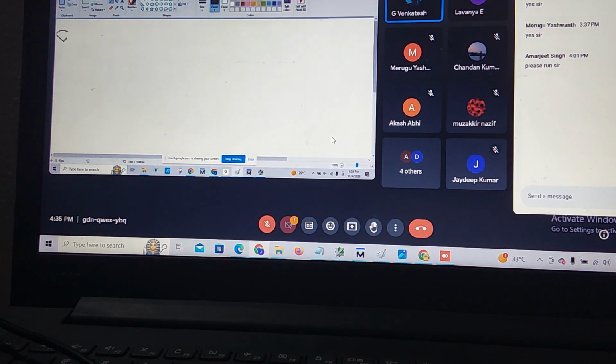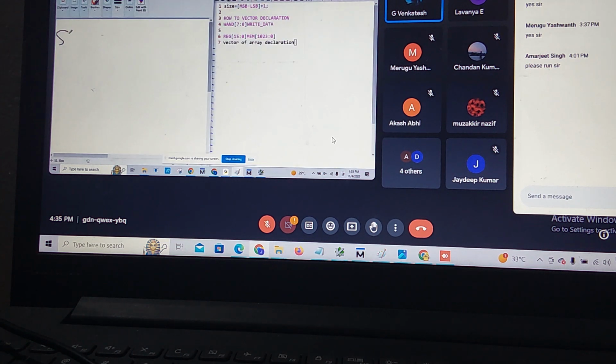I am taking the width as 16 bit. My width is 16 bit. Size is 1 KB. This is the syntax for memory declaration. People definitely ask about memory declaration syntax or prototype in interviews.